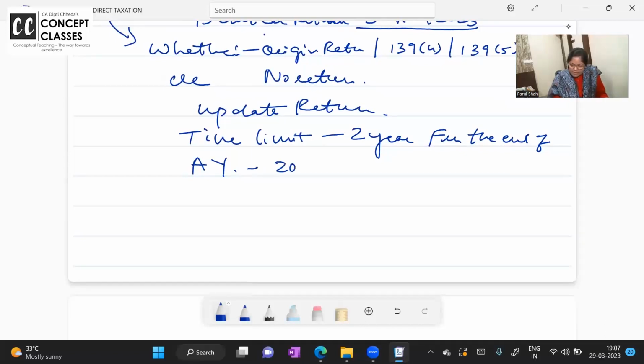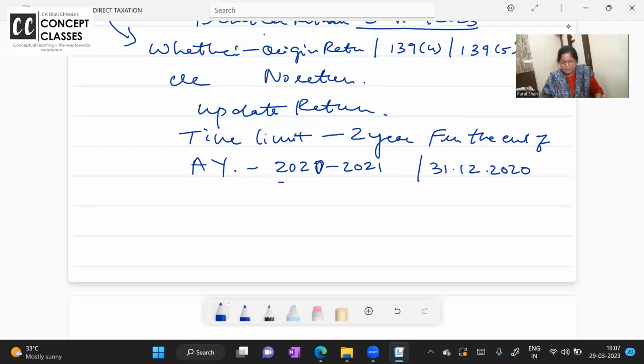So say the assessment year is 20-21. Let us take this year. The previous year is 19-20, the assessment year is 20-21, and I filed my return for 20-21. I have completed filing my return. Now if I want to change the return, I can do it as per the new rule.